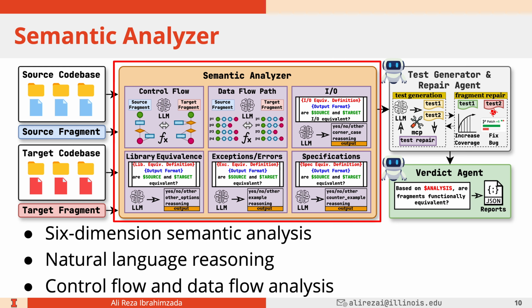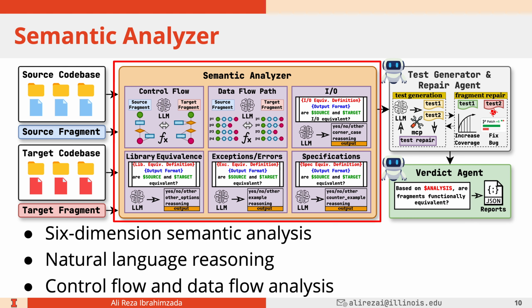So let's look at the first component of MatchFixAgent, which is the semantic analyzer. The semantic analyzer performs 6 independent semantic analyses. It studies the control flow of the source and target fragments, the data flow of the source and target fragments, and input outputs, library equivalence, exceptions, and also specification analysis.